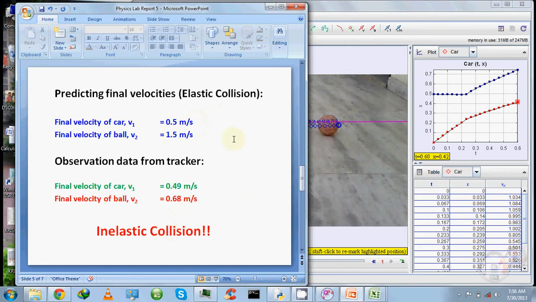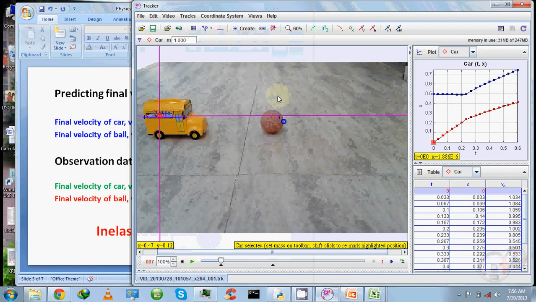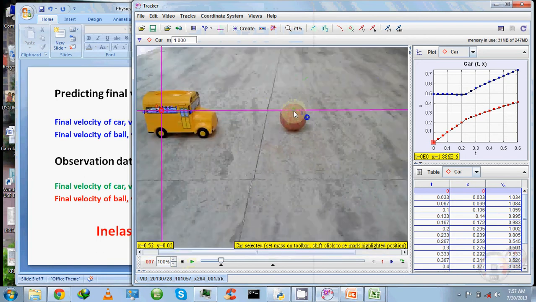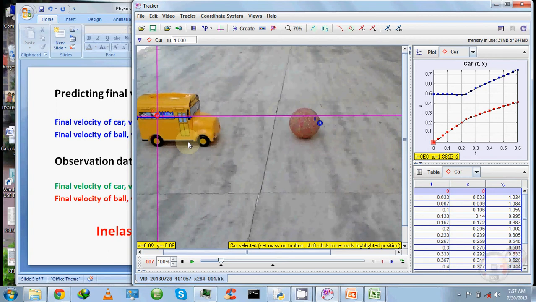So obviously we have kept both the objects on the floor, and friction could be one main culprit. However, we have assumed that both objects have rolling friction. They are going to roll, and rolling friction is very small, so we can safely ignore it. But if we observe the motion carefully, we see that the initial 3 or 4 phases are sliding rather than rolling.